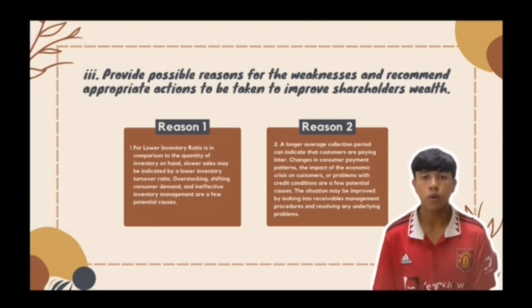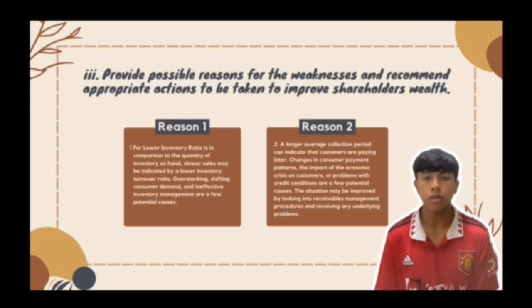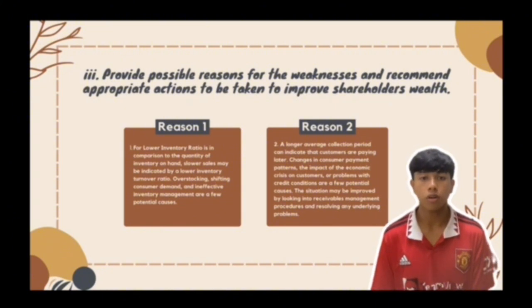Reason 1 is a lower inventory turnover ratio in comparison to the quantity of inventory on hand. Slower sales may be indicated by a lower inventory turnover ratio. Overstocking, shifting consumer demand, and ineffective inventory management are a few potential causes.